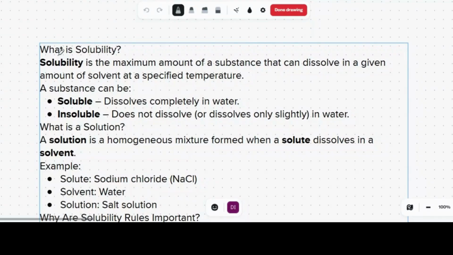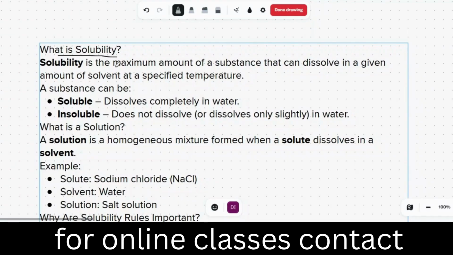Hello, today we are going to talk about solubility. Solubility is the maximum amount of substance that can be dissolved in a given amount of solvent at a specific temperature. A substance can be soluble, which dissolves completely in water, or insoluble, which does not dissolve in water.